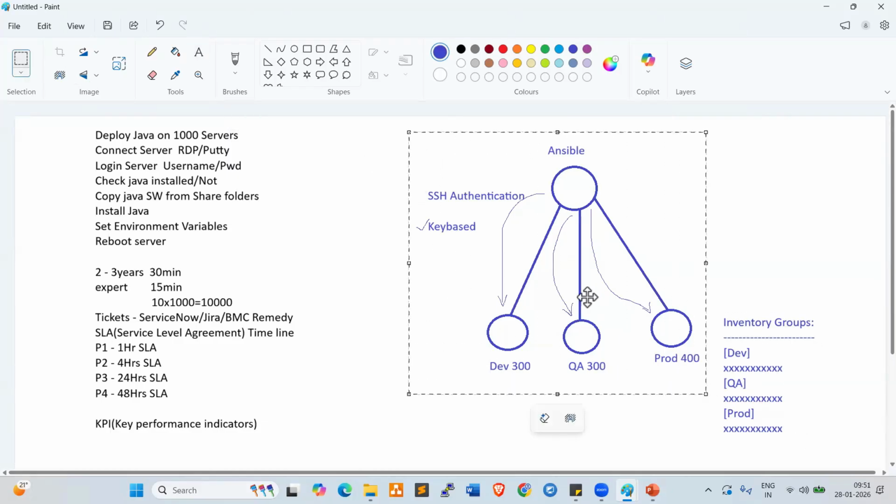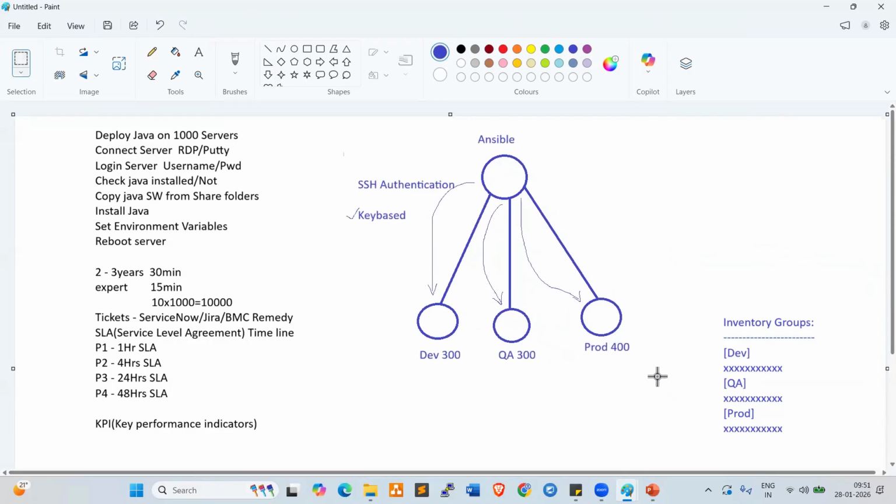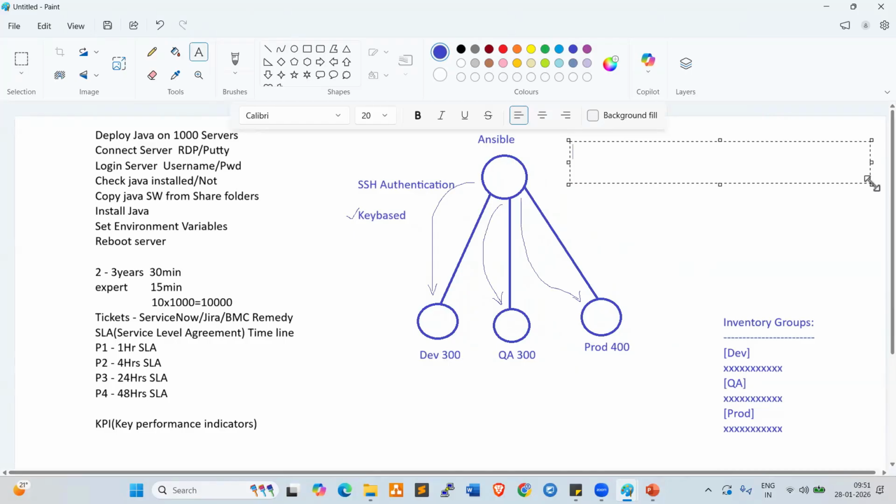Fine. Once we prepare the inventory groups, after that, we need to prepare a simple YAML file, a YAML script. Simple YAML or YML script. It's a very simple script. YAML's full form is Yet Another Markup Language. Very simple script set. I'll show you. If you want to deploy Java, how can we prepare the script? I'll show you. This we can call a playbook.